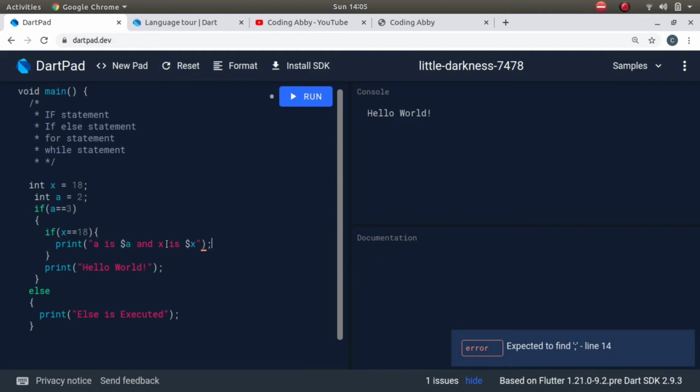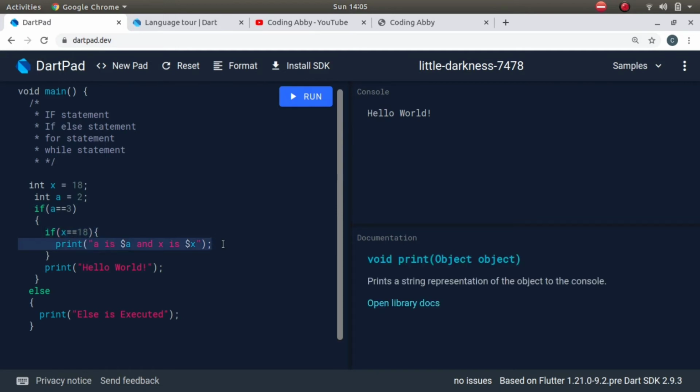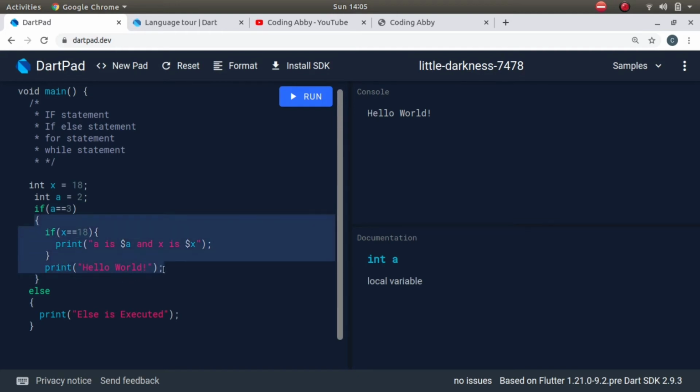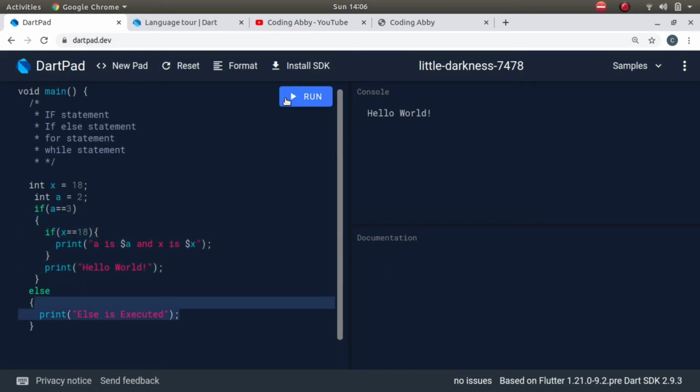And a semicolon here, of course. So the nested if is: if a is equal to 3 and if x is equal to 18, then we have to execute this line of code. But as we know that a is equal to 2, so this would be false, and absolutely nothing of this code would be executed. Directly it will jump to the else, and this print statement will be running.